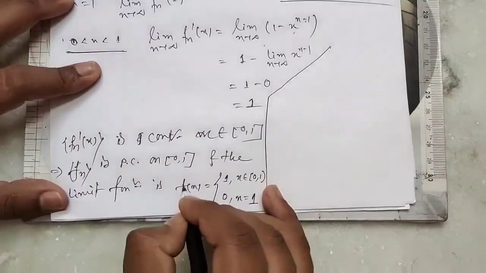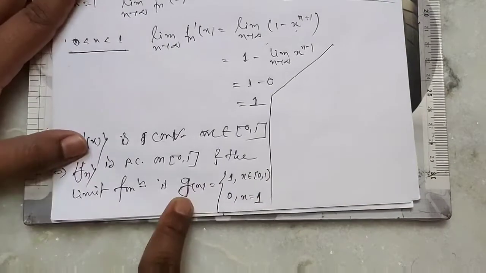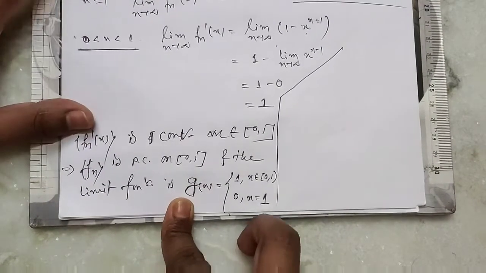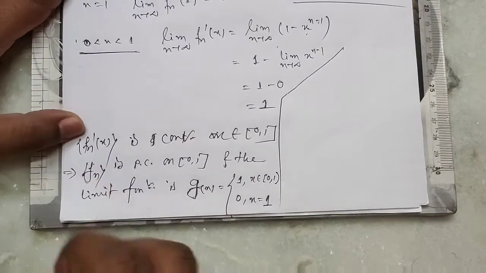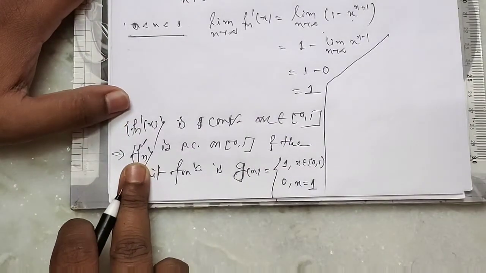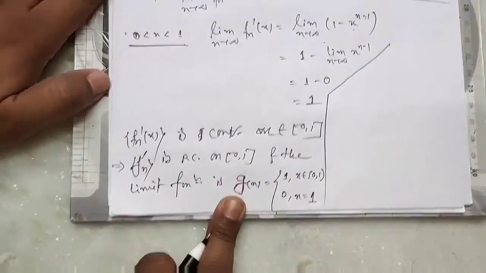We call this function g, because we already used f. Now fn dash is pointwise convergent on [0, 1], and the limit function is this.